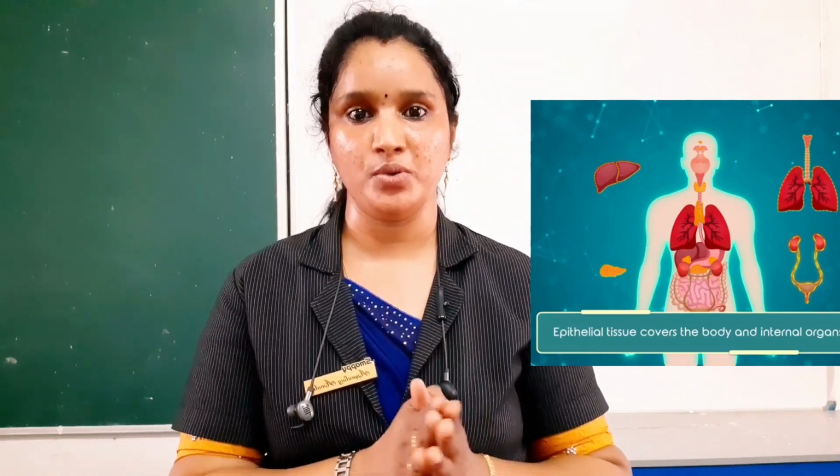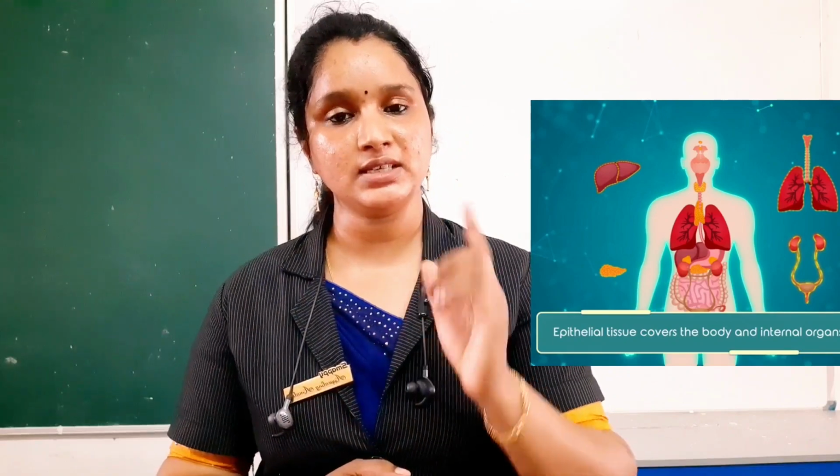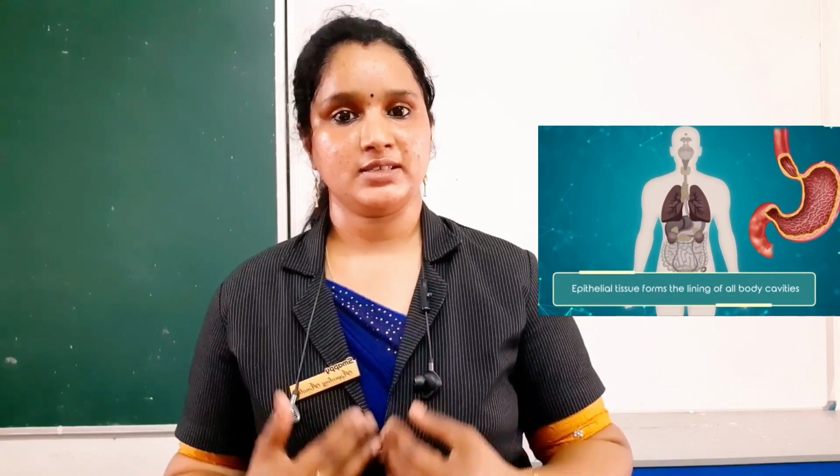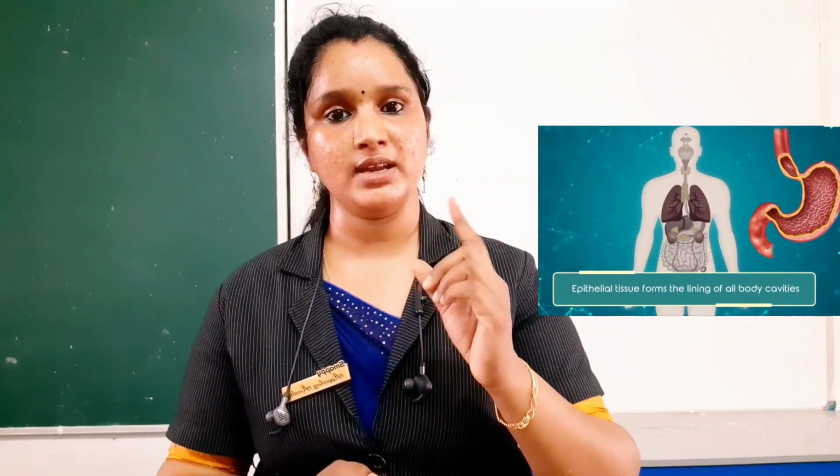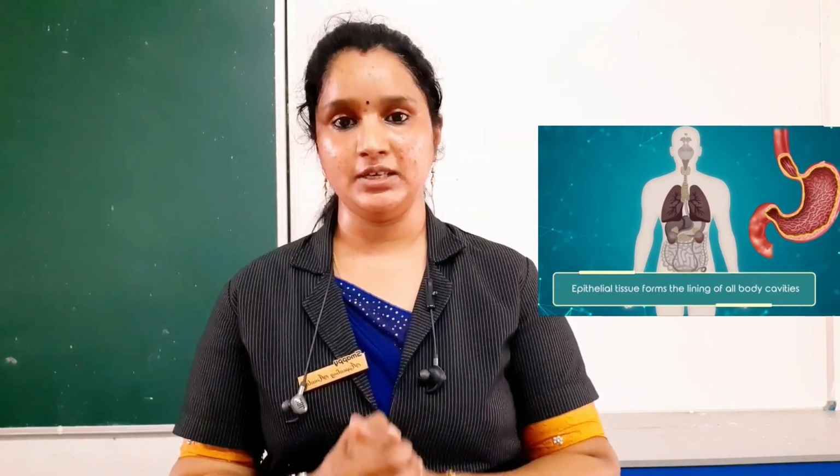Like that, it also protects the internal organs. So the covering of internal organs is also made up of epithelial tissue. And in some hollow organs, the inner lining is also made up of this epithelial tissue, like in the digestive tract. The digestive tract, that is stomach, large intestine, small intestine, these are all hollow, like a hollow pipe. This hollow organ's inside lining is also made up of this epithelial tissue.